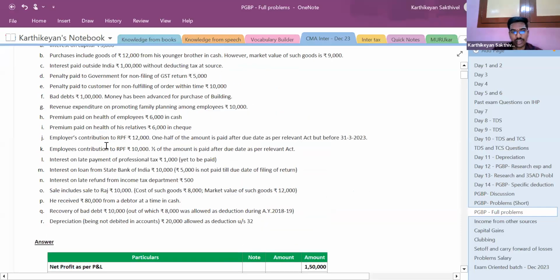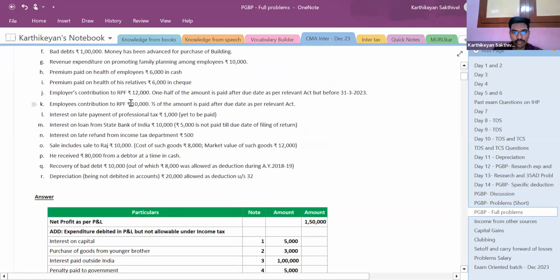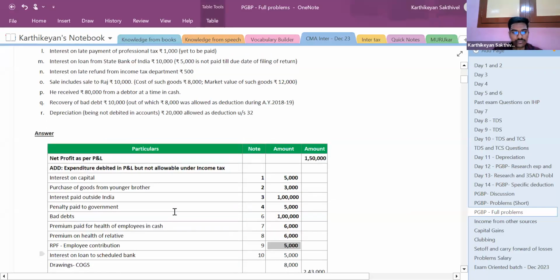Next is employers' contribution to RPF rupees 12,000. Half of the amount is paid after the due date as per relevant act, but before 31st March 2023. For this no adjustment is required because for employers' contribution the time limit as per 43B is the 139(1) due date. Here it is paid before the 139(1) due date. So for employers' contribution you need not do anything. Next is employees' contribution. Only half of the amount is to be disallowed because it is paid after the due date as per the relevant act. So only the 5,000 will be disallowed, right?